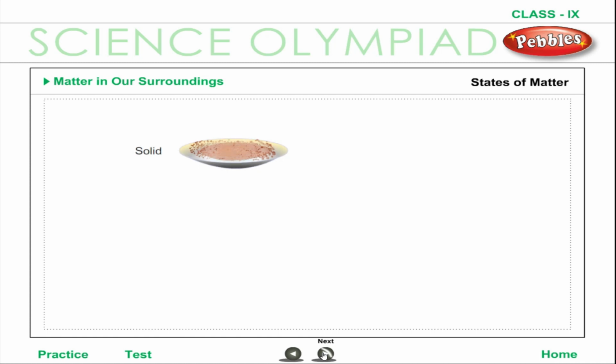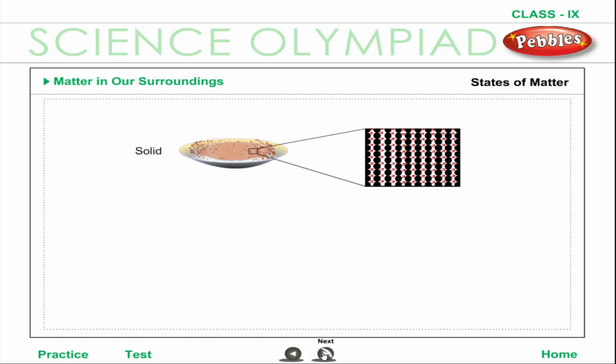States of matter. Solid state. Solids have a tendency to maintain their shape when subjected to outside force. Solids may break under force, but it is difficult to change their shape, so they are rigid.